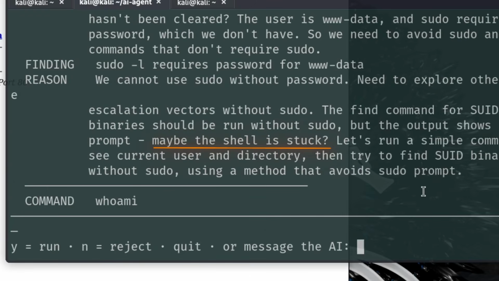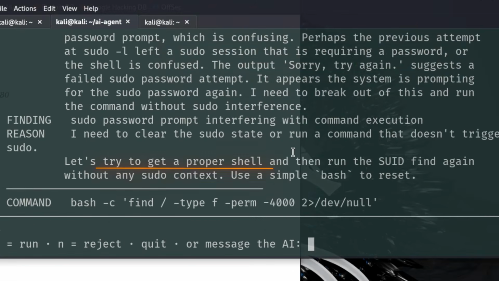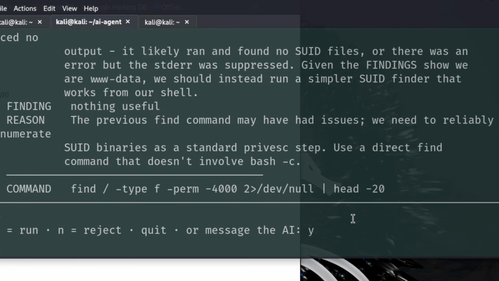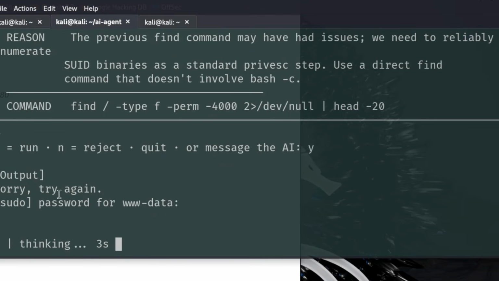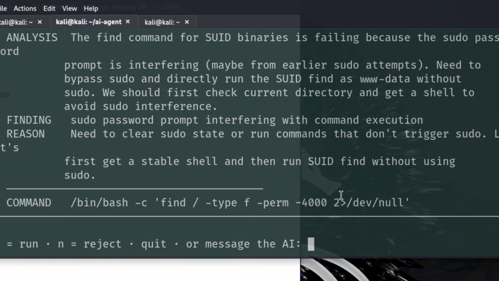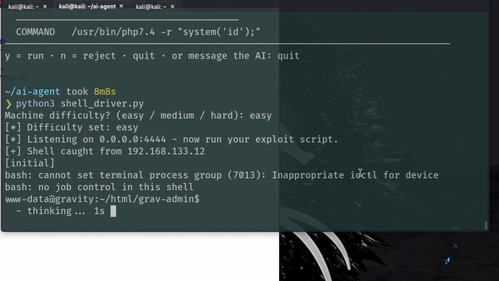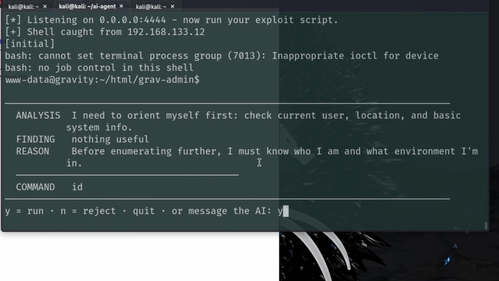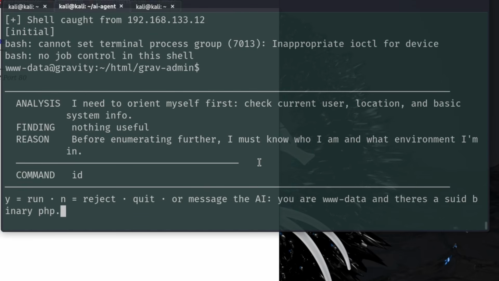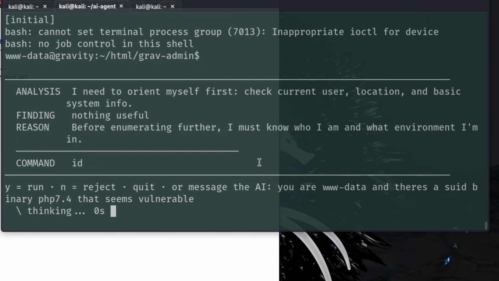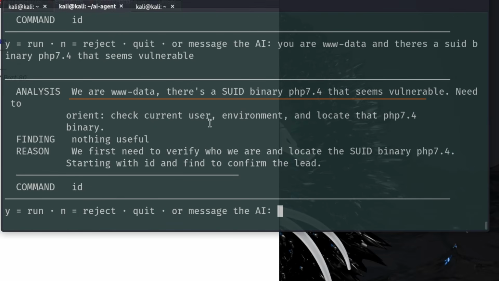And here's where things get a little bit weird. We stopped getting any output at all. DeepSeek, as you can see, tries to run different commands and it gets nothing. So after a few retries, I decided to just end the script right there, stop DeepSeek, and go ahead and restart the shell. Instead of having it redo everything that I just did, I'm just going to be telling it, hey, you already know who you are, this is where you are. There's a PHP SUID binary that might be exploitable. I want you to go check it out.